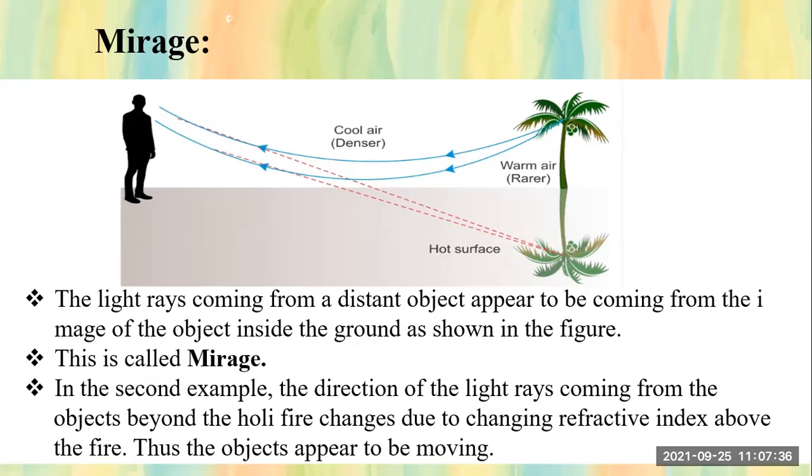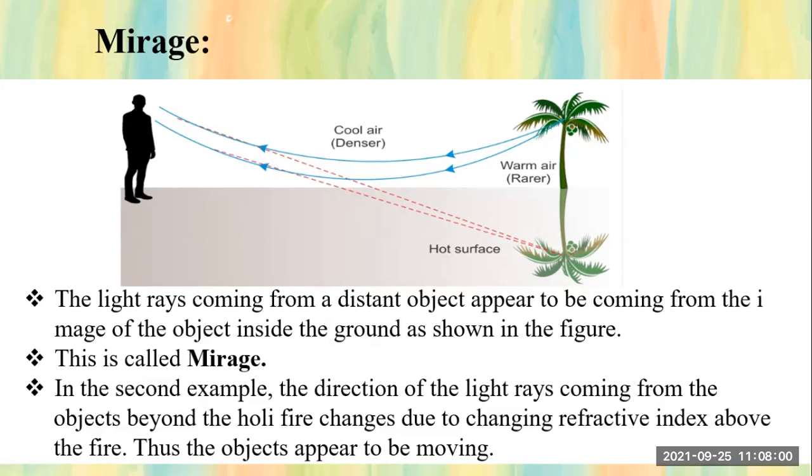Because in the holy fire, the air above the fire is hot and a rare medium, its density is less, and above it where we are standing, the air is cooler, its density is more. Hence we see that the things are shaking up there.